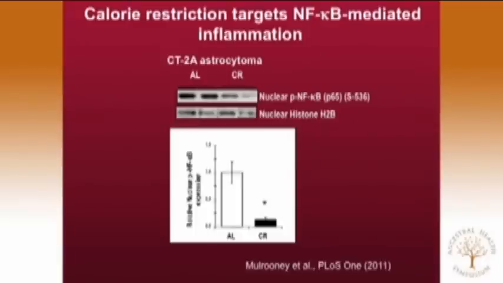We've just recently shown how calorie restriction can target the most problematic aspect of cancer's inflammation, which is NF-kappa B. Calorie restriction knocks down phosphorylated NF-kappa B through COX mechanisms. It shuts down the entire inflammatory system that's going on, that's driving and contributing to the progression of the disease.